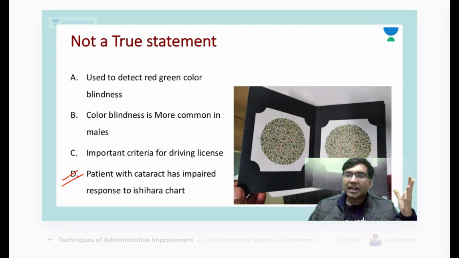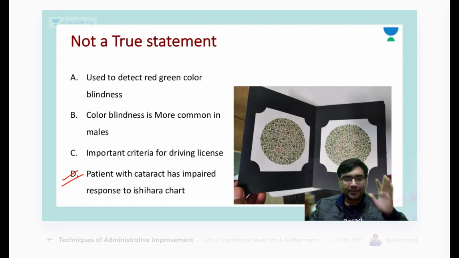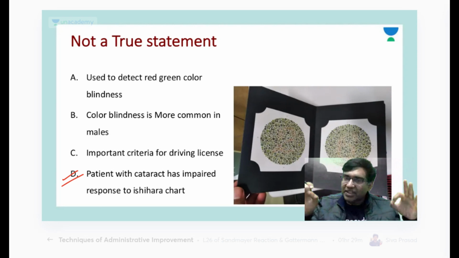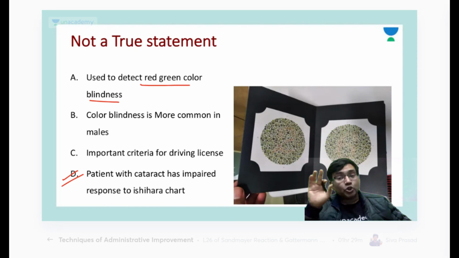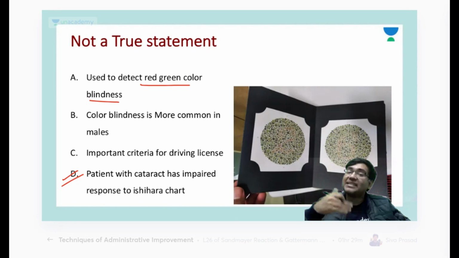Now, what is this chart called? This chart is called Ishihara chart. It is a specific chart which is used for detecting red-green color blindness. So your option A, red-green color blindness, that is absolutely correct. Remember, the color blindness gene is more there in which chromosome? It is more there in your X chromosome. So usually the patients of color blindness are male because they have XY chromosome, and the females may be the carriers of the disease. So option B is absolutely correct.